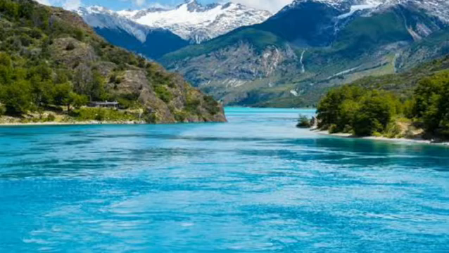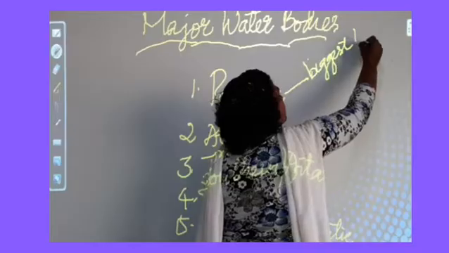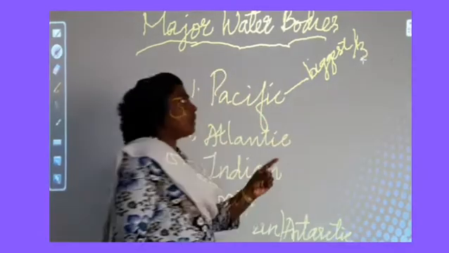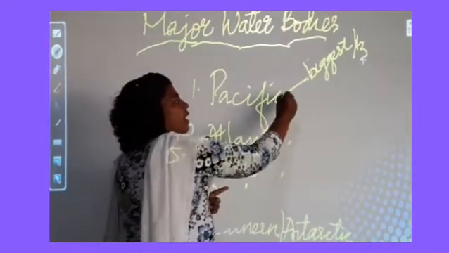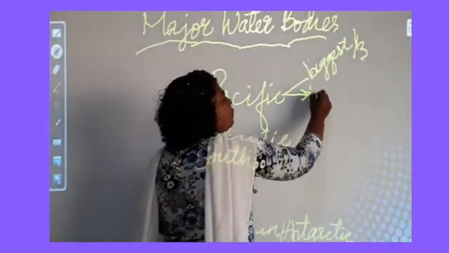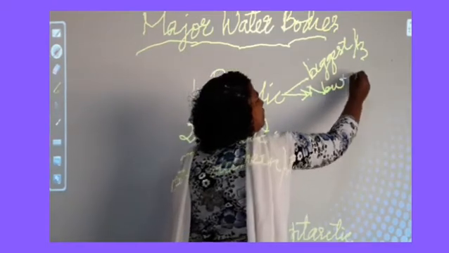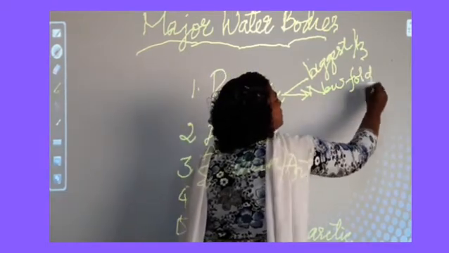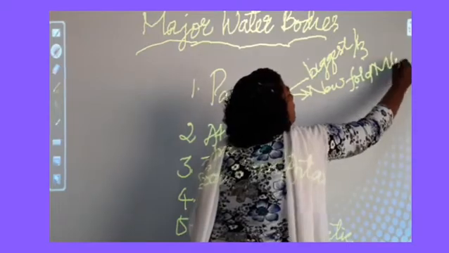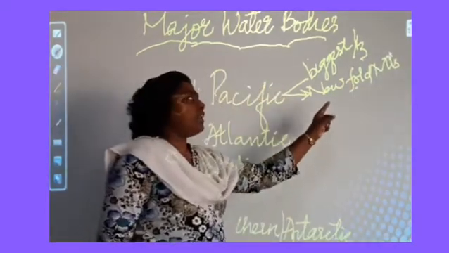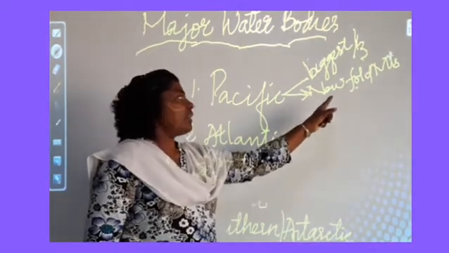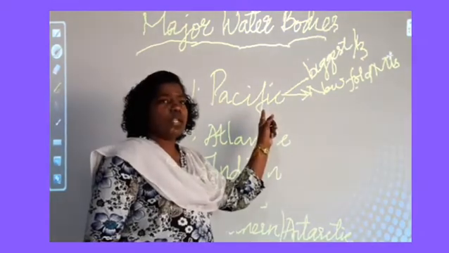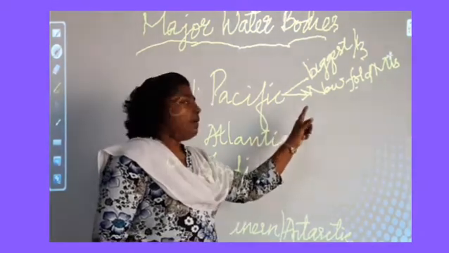It covers 1/3 of the Earth's water bodies, and it has new fold mountains, where volcanic activities occur, which gives the ring of fire. The ring of fire is found in the Pacific Ocean.